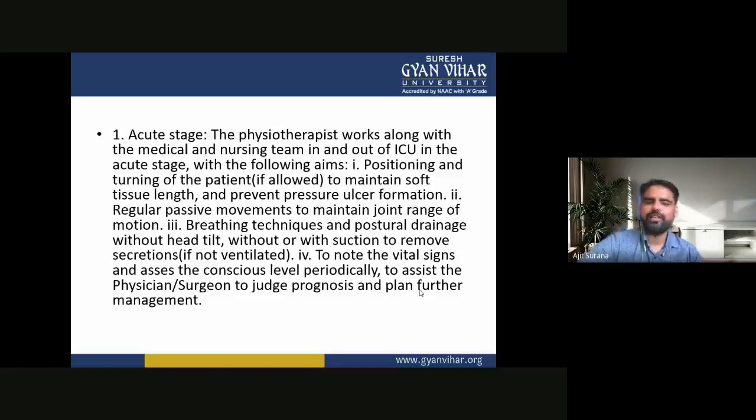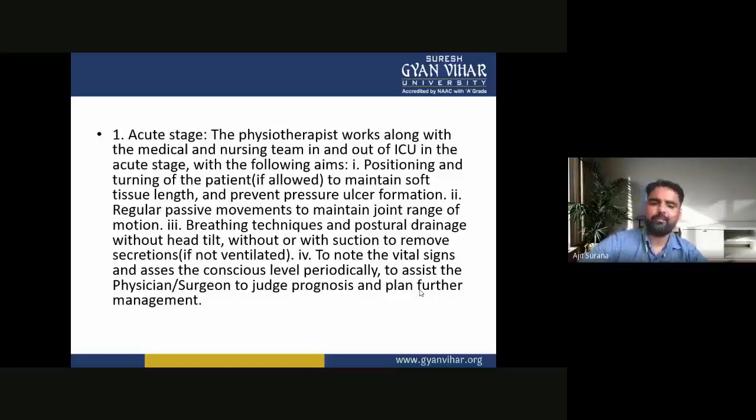First, positioning and turning of the patient to maintain soft tissue length and prevent pressure ulcer formation. Regular passive movements to maintain the joint range of motion.